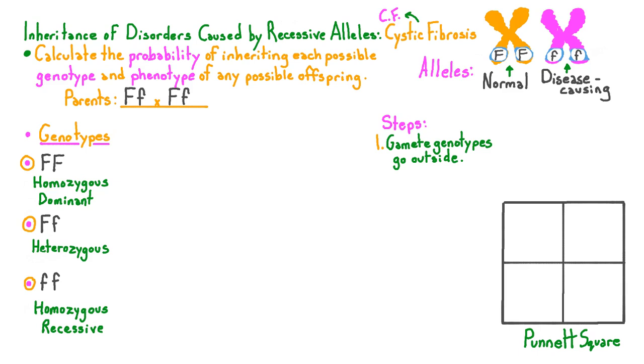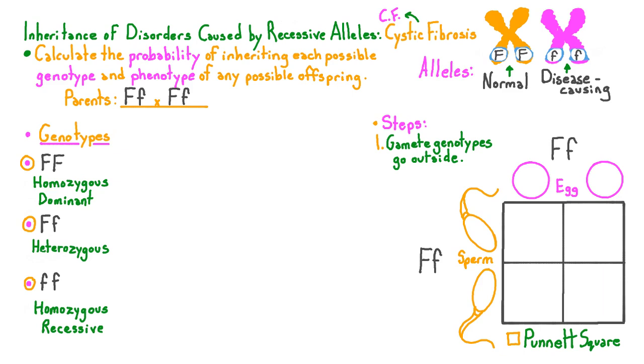We'll use a diagram called a Punnett square to help solve this problem, and we'll write the steps of how to fill out the Punnett square up here. The first step is to write the genotypes of the gametes on the outside of the Punnett square. Now we have the gametes on the outside of the Punnett square, and we have the genotypes of each of the parents on the outside of the Punnett square as well.